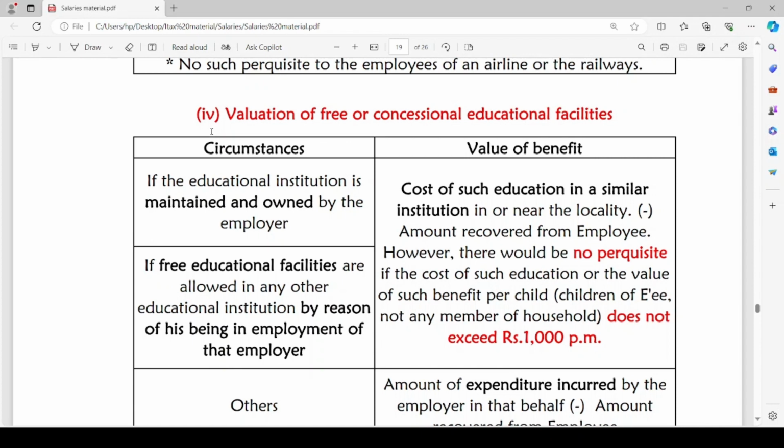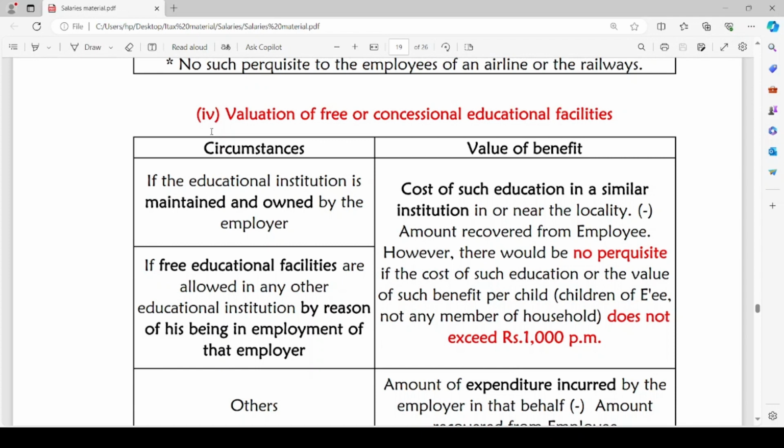Or if free educational facilities are allowed in any other educational institution by reason of his being in employment of that employer. Since the assessee is employed under such employer, the assessee is able to get free or concessional educational facilities for his children. By reason of employment, he is getting such facilities.